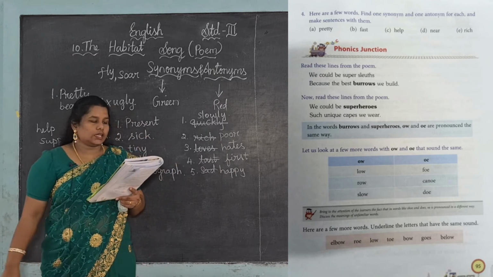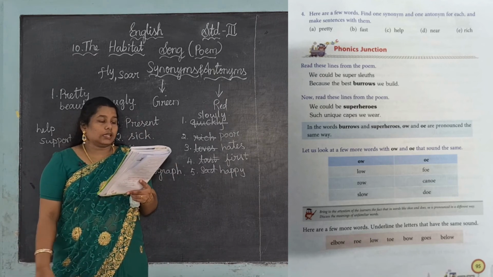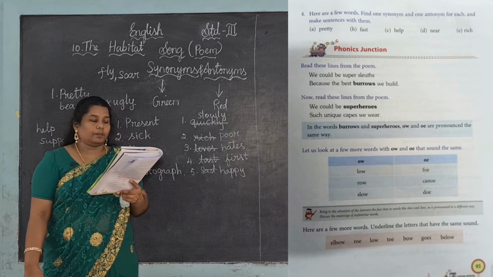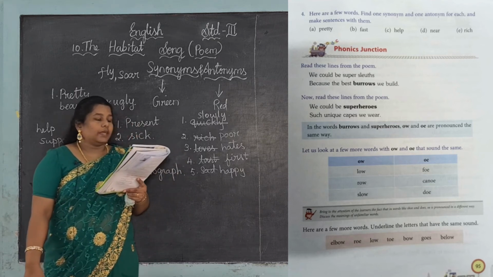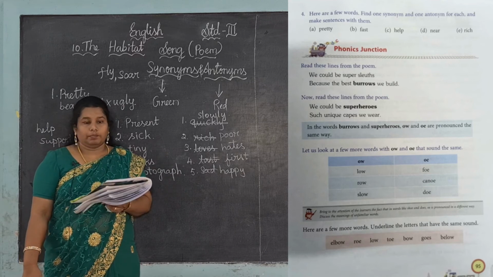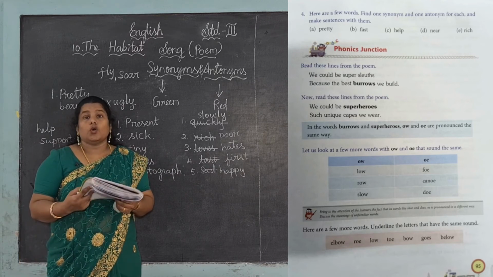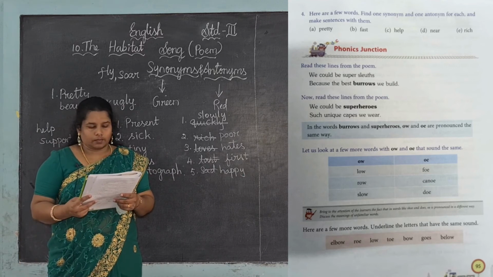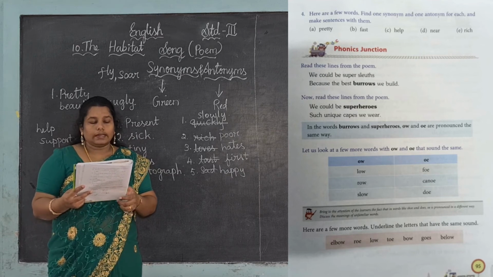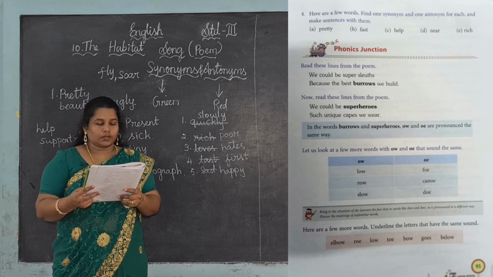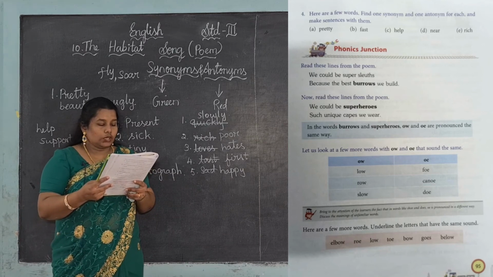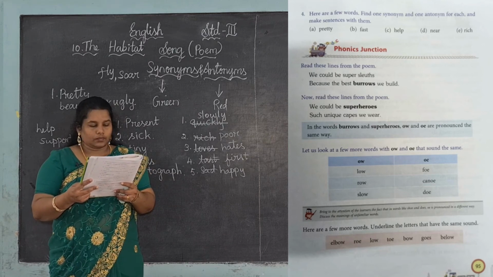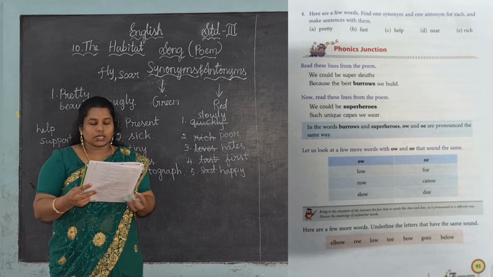Next, phonic junction. Read these lines from the poem. We could be super sloths because the best burrows we build. See, burrows, O sound is here. Now read these lines from the poem. We could be superheroes, such unique capes we wear. See both words, burrows and superheroes.